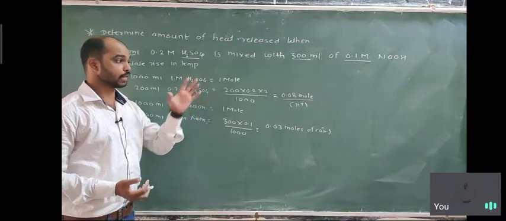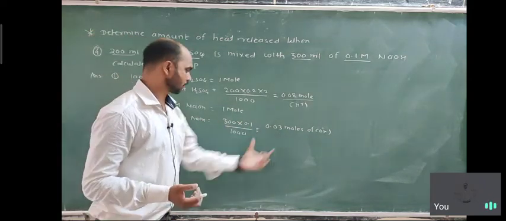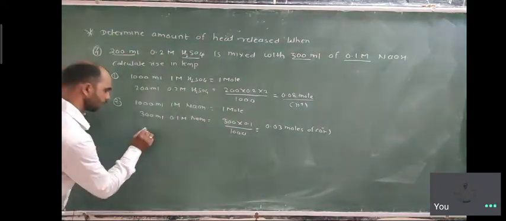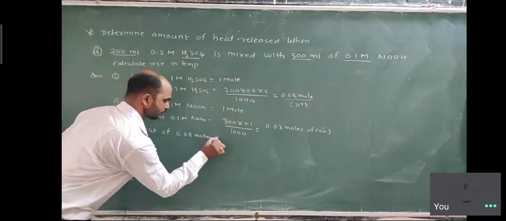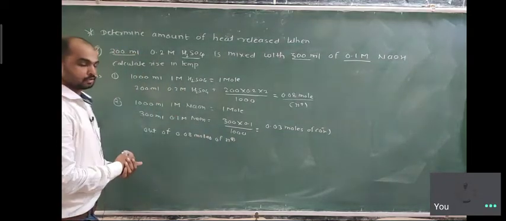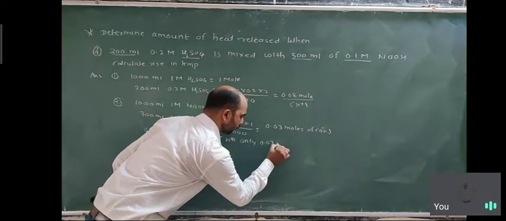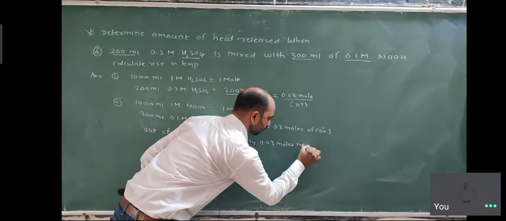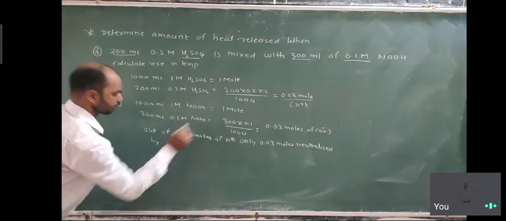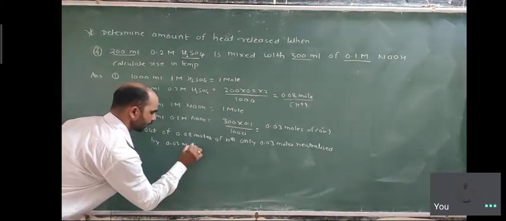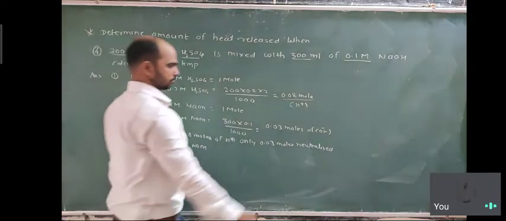So out of 0.08 moles of H plus, only 0.03 moles are neutralized by 0.03 molar NaOH.